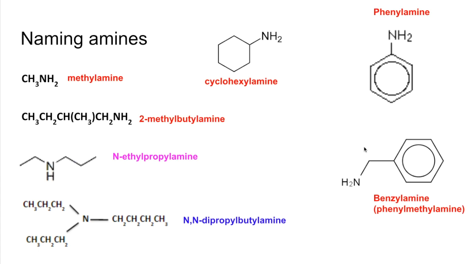So you've probably worked out the colour scheme. All the red ones are primary. You can see they've got that NH2 group in, or the nitrogen is directly bonded to just one carbon. The pink one is a secondary amine. Nitrogen's bonded to 2 carbons, and the one at the bottom, the blue one there, is a tertiary amine.